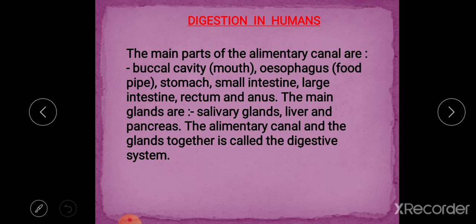These are the main parts of our digestive system, and the main glands are salivary glands, liver, and pancreas. These are also called accessory glands. They play a very important role in the digestion of food, and they release special types of chemicals for the digestion of food. The alimentary canal and the glands together are called the digestive system.